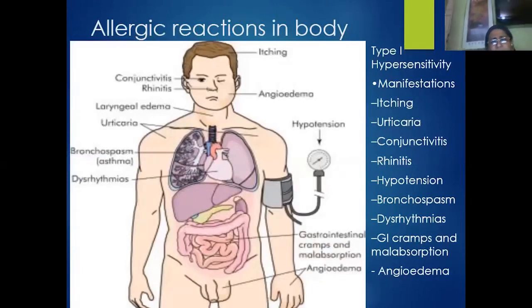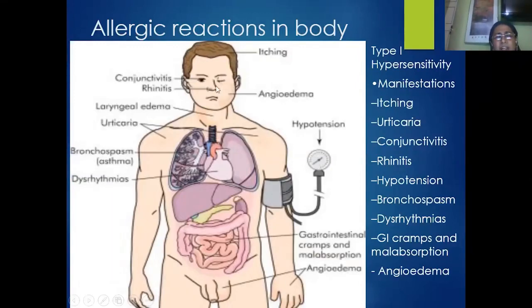We have various types of commonly observed allergic diseases in humans, including the itching in the hair or in the head region because of the ectoparasites like head lice.